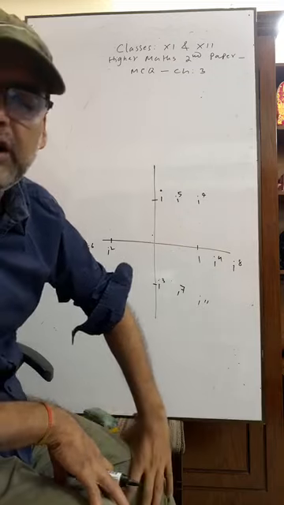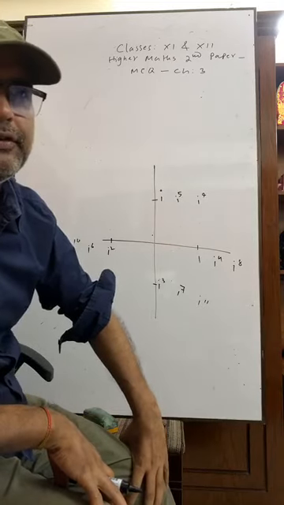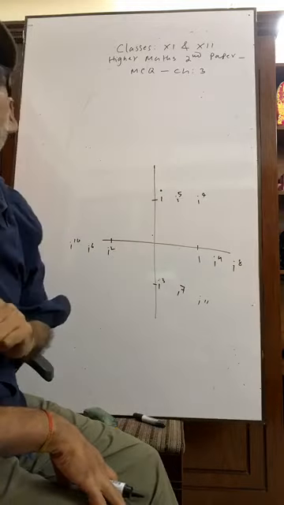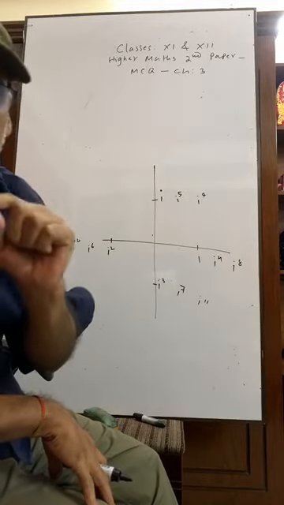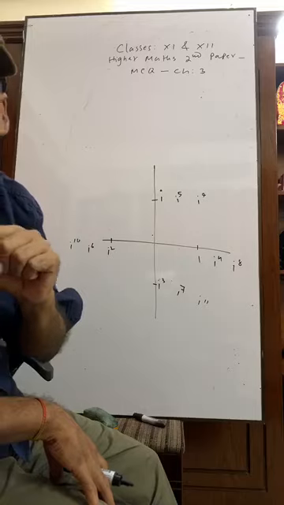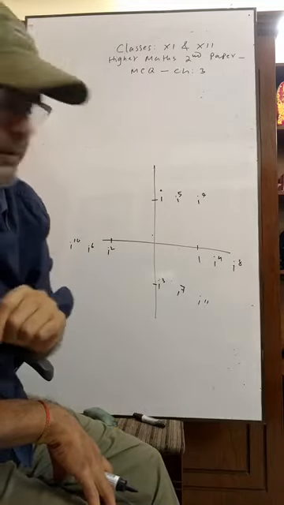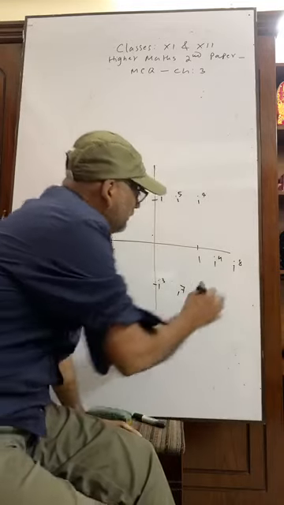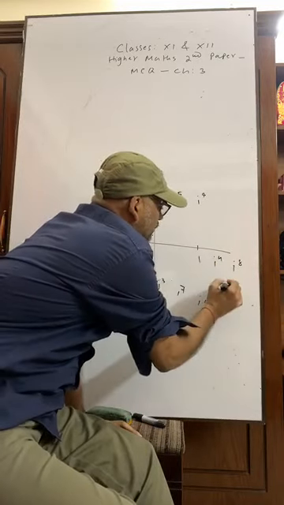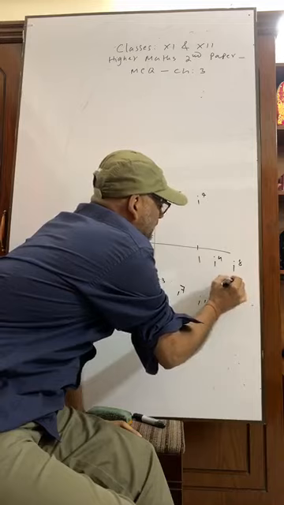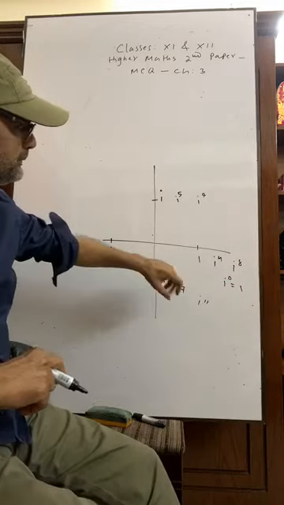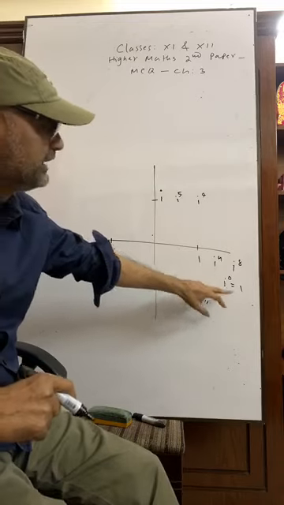The quotient is 2 but the remainder is 0. We have to focus on the remainder, not on the quotient. So what is the remainder? Remainder is 0. So here every value will be i to the power 0, which means 1.